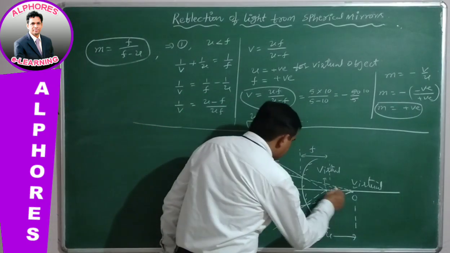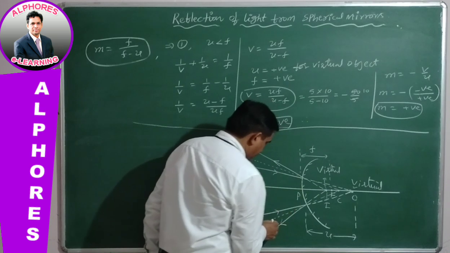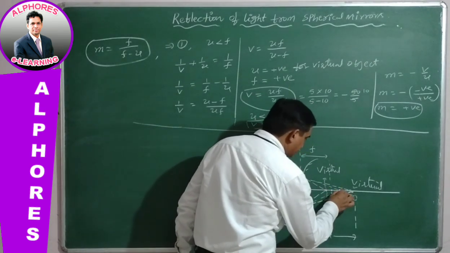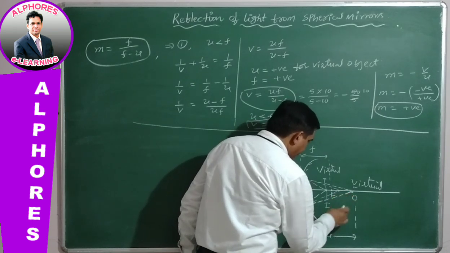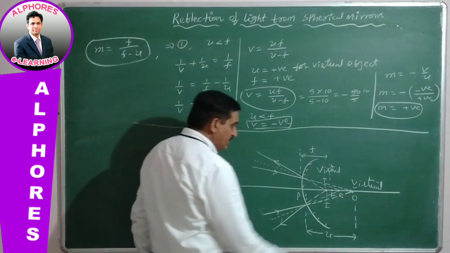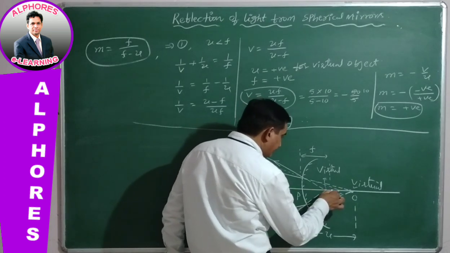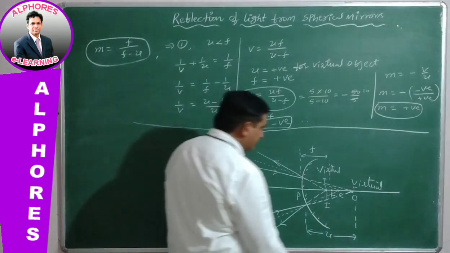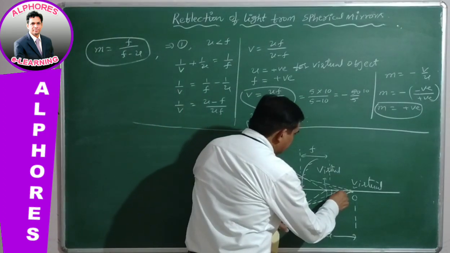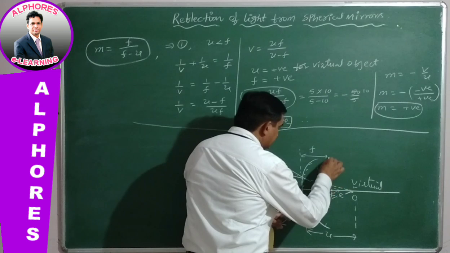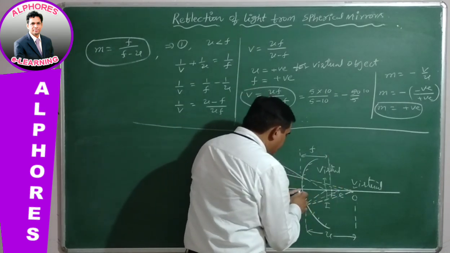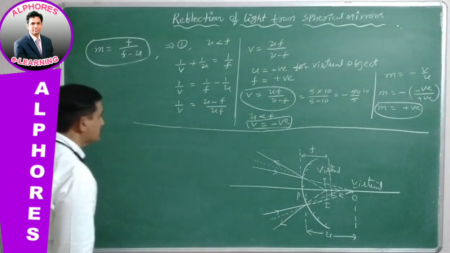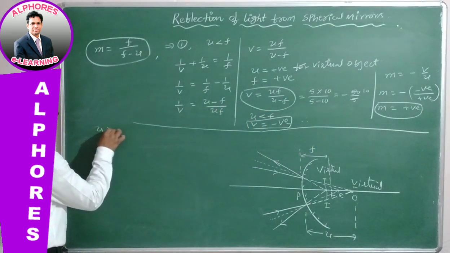Normals are drawn to this surface, and these two are extended here. Where they intersect is the center of curvature. Between the center of curvature and the pole there is the focus point. Up to the focus point, it is the focal length. From the pole to the object, it is the object distance u. So the condition given in this case is u greater than f.